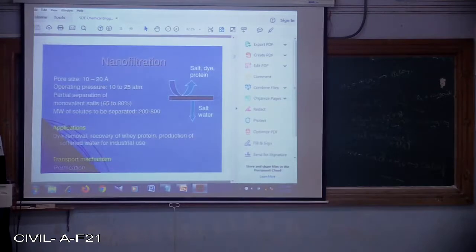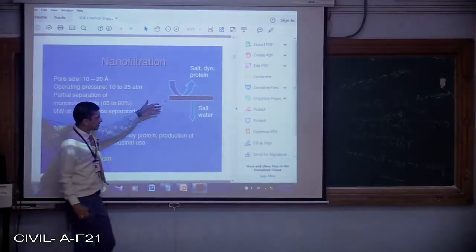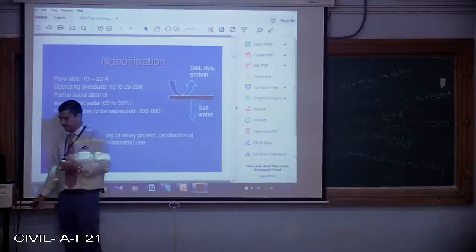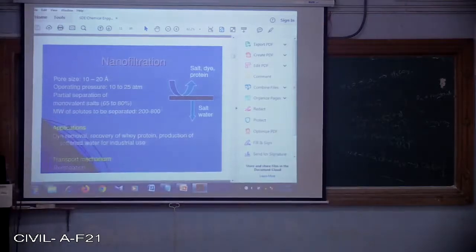So monovalent salts can be separated, and solutes whose molecular weight varies between 200 to 800 also can be separated. That means some salt concentration will be allowed at the outlet, which is feasible and which is required for development of cells and tissues.